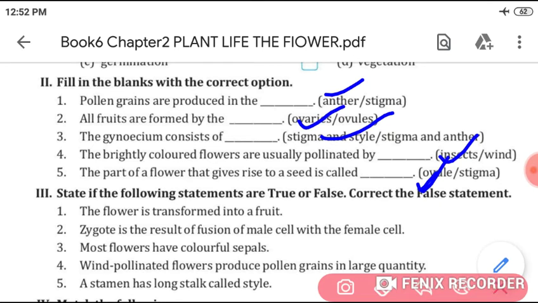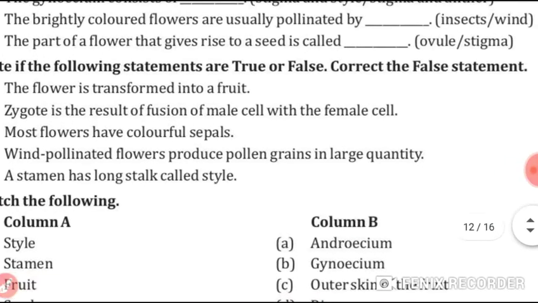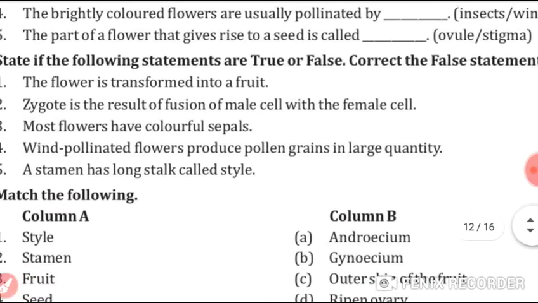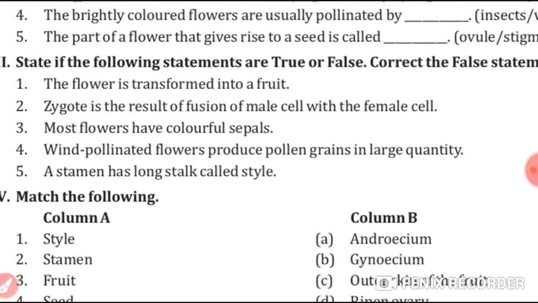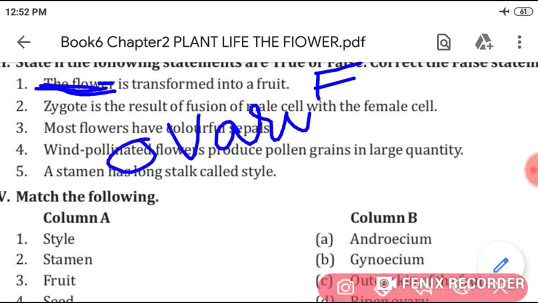Now come, students, to the third question. State if the following statements are true or false. Correct the false statement. First, the flower is transformed into a fruit. Students, write this as false. Now what is the correct statement? Cut the word flower and write there ovary. Ovary is transformed into a fruit.